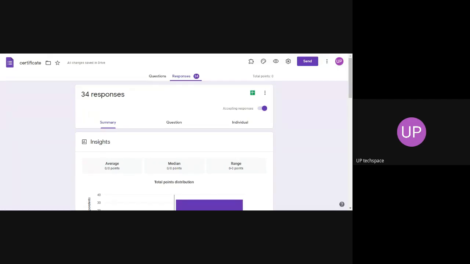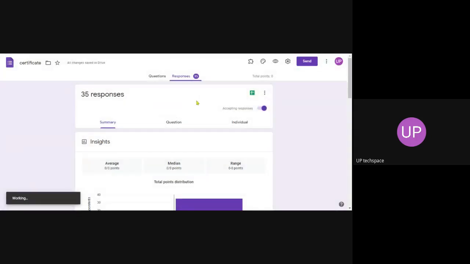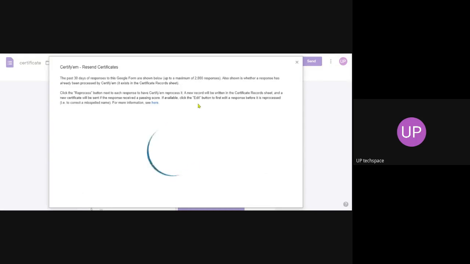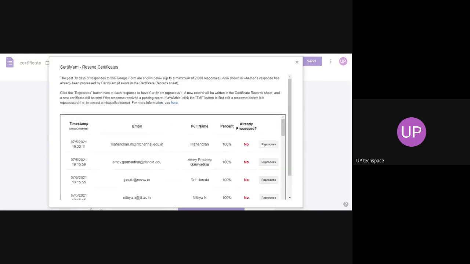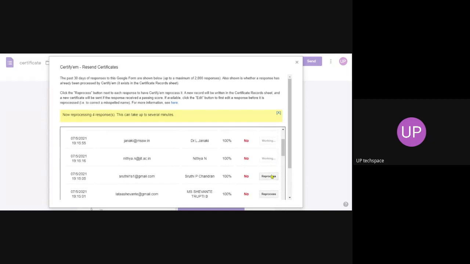Again, I go back to the Certify'em controls. Certify'em controls, recent certificate. I can send the certificate to everyone. Click on reprocess.